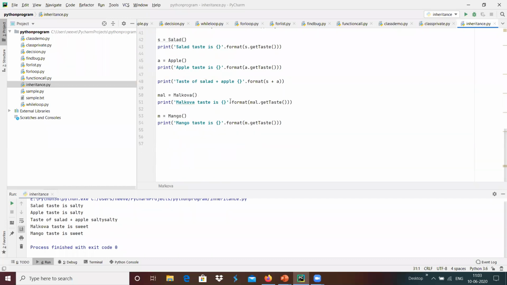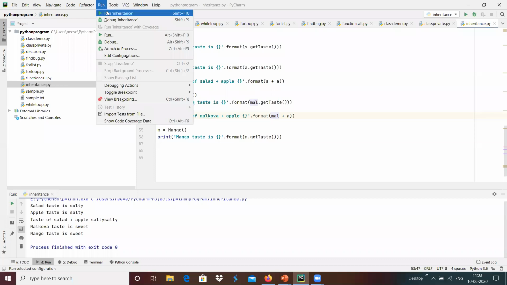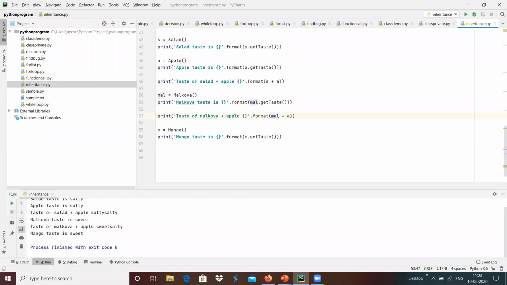I'm going to print taste of malgova plus apple, malgova object plus a. I'm adding these two things, and I got something like sweet salty over here.